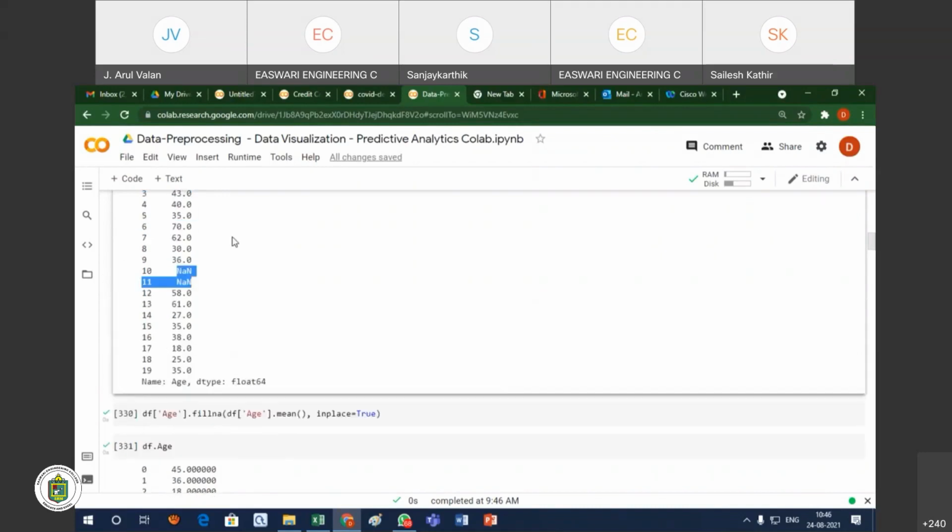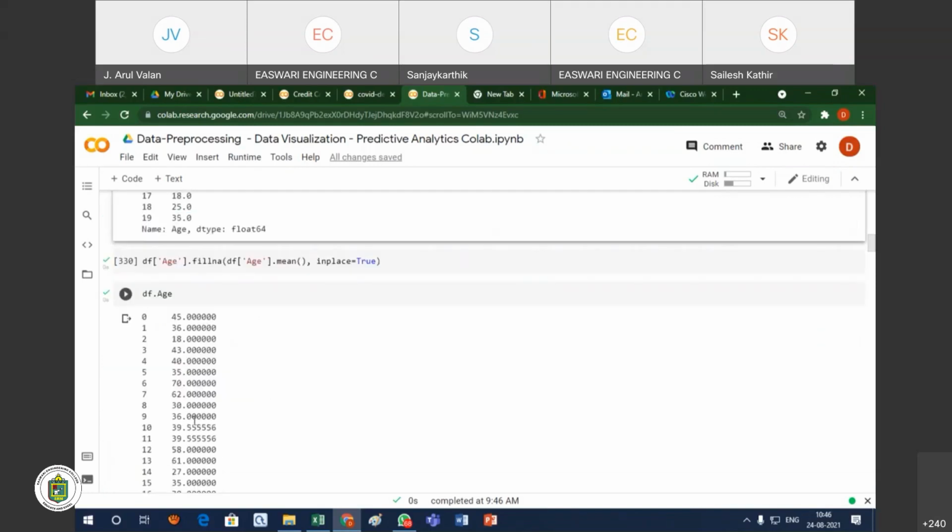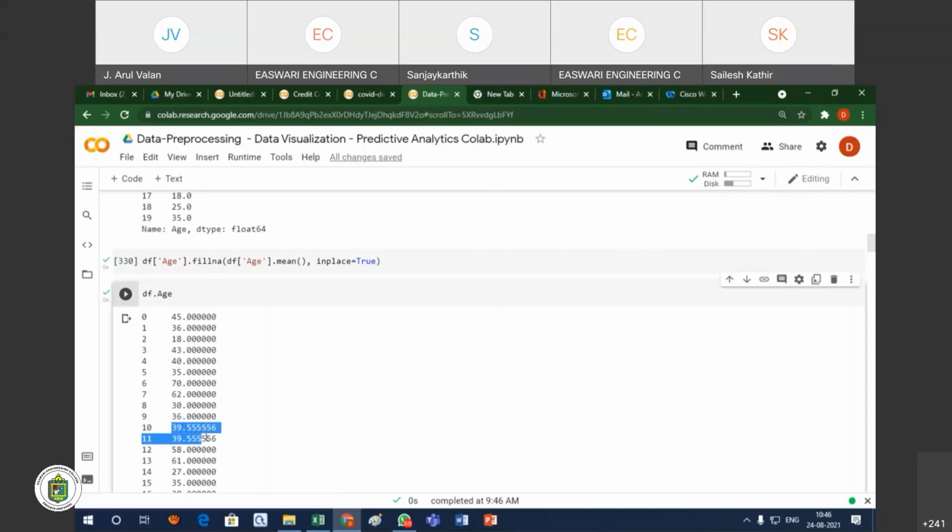So here you see, for example, the 10th and 11th records are missing. I don't want to fill in just any value because it is an age. I cannot randomly fill this as 0 or as 1. So we are using a mathematical way: I take the average of the rest of all the values. You see the average is 39.5.